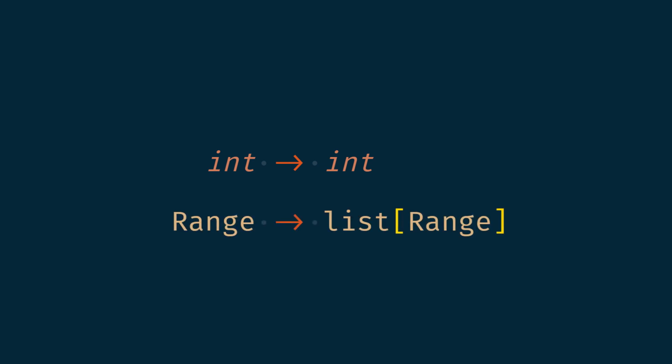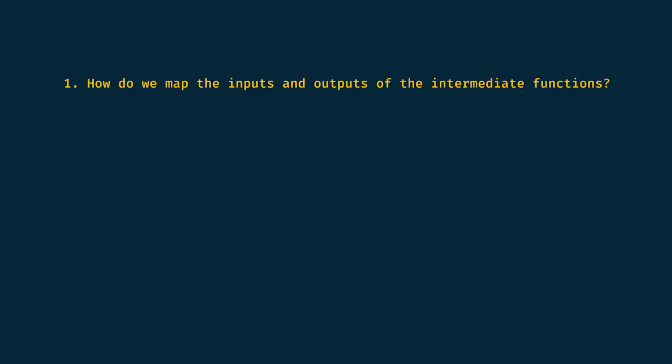In part 1, our functions turn single values into single values. Now, our intermediate functions turn a range into a list of ranges. So, there are two things to think about. How do we map the output of an intermediate function to the next intermediate function's inputs? And how many ranges will there be in our final list? Isn't that number going to be quite huge?